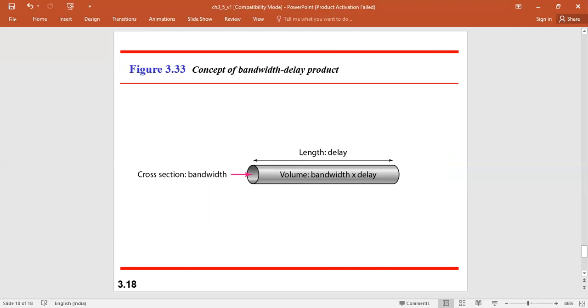So up to this, the third chapter is complete. I think we should conclude here.